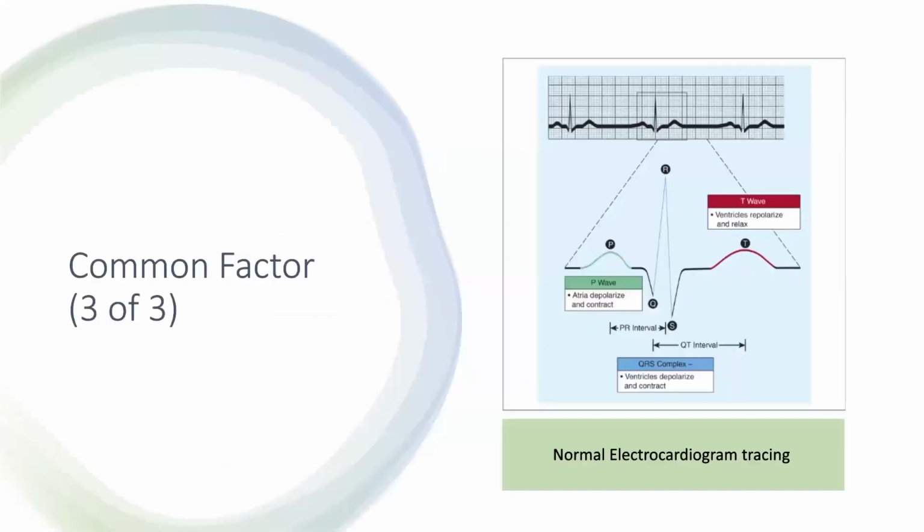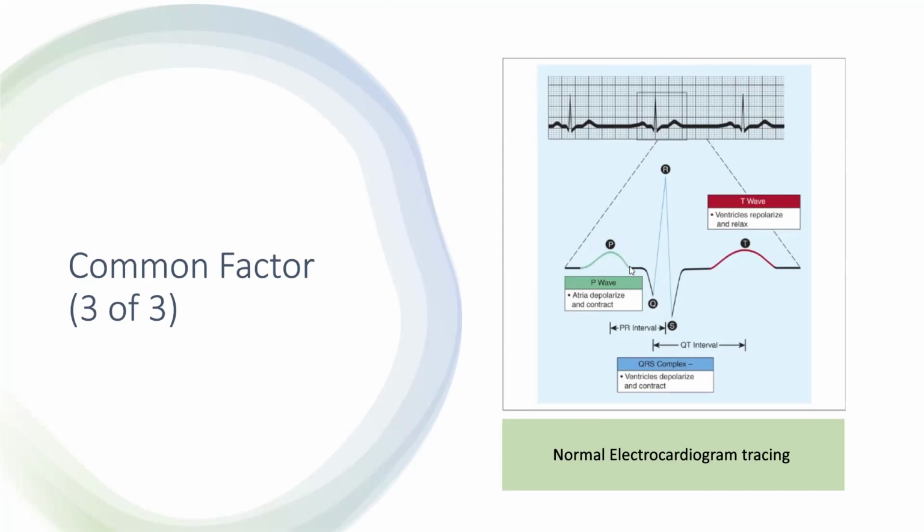Now when we do the ECG, that is the normal electrocardiogram tracing, what happens? We usually see this type of graph, which has a big crest, then troughs, then crests and troughs, with a wave-like appearance. If you see the square, this is a P wave. It occurs when the atria are depolarizing and contracting in the heart.